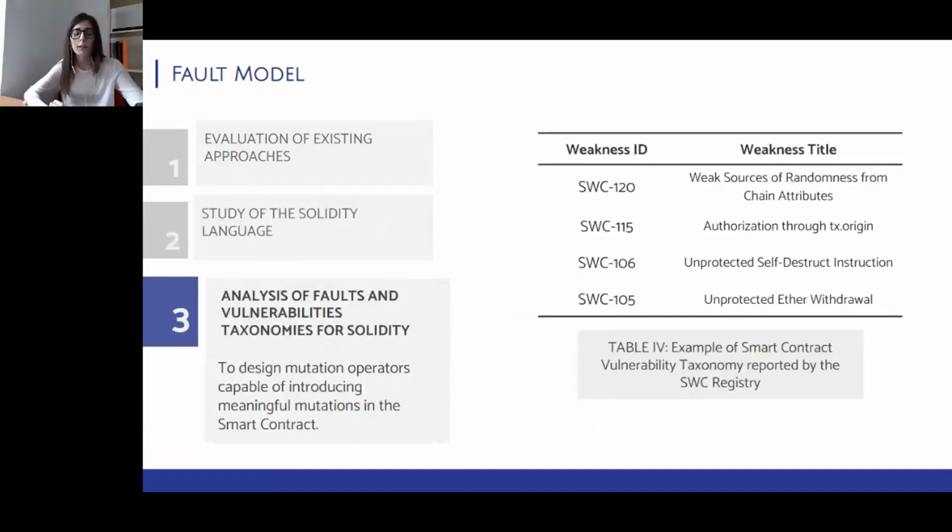As a last step, we analyzed several taxonomies of faults and vulnerabilities to make sure that our operators can inject meaningful and concrete mutations into the smart contract code. For instance, we consider the SWC registry, which is a project that provides a classification of known security issues in smart contract systems.